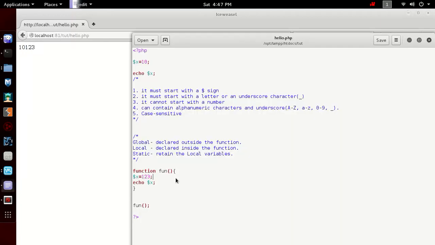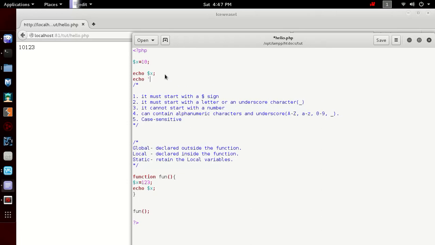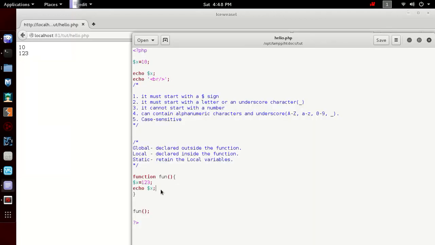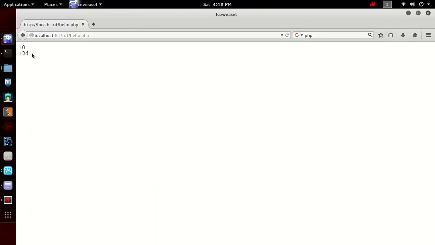So let's write a line break. If you want to use any HTML tag, you can use it inside this echo with single or double quotes. Now you can see the global variable and the local variable inside the function. First let's increment the value of x. If x is 123, then it should print 124. Now you can see that it has printed 124.